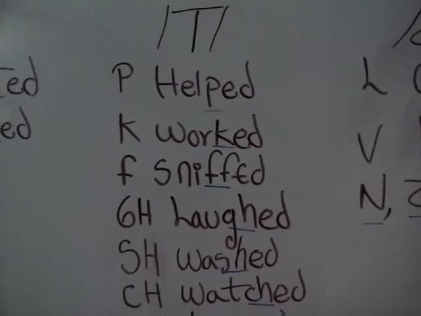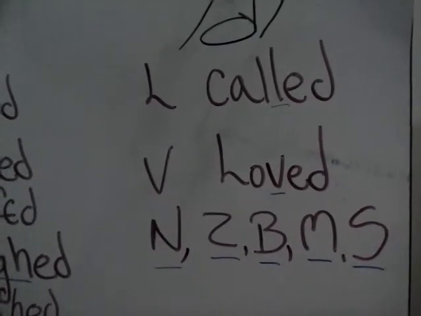So the third one is the following, and here it sounds like a D. It's like a soft D. So it is called. It's not call it. It's not a T. It's a soft D. So it is like this: called, loved, and also verbs that end with N, Z, B, M, S. So you will find this kind of sound D, and it is, for example, cleaned. It's not clean it, it's cleaned.